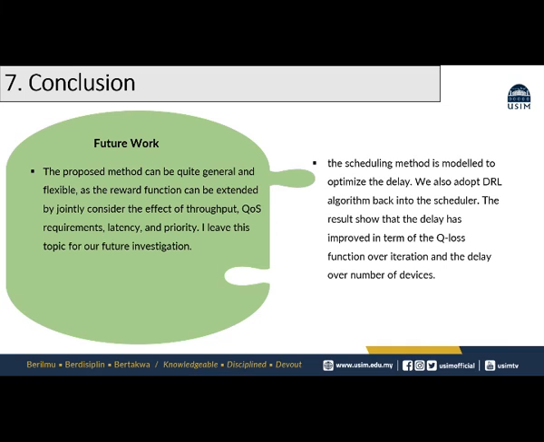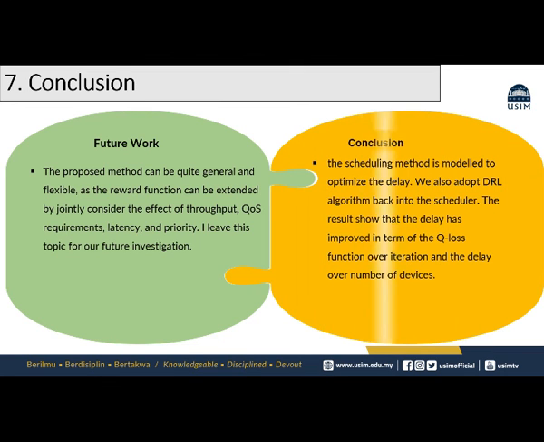For future work, the proposed method can be quite general and flexible, as the reward function can be extended by jointly considering the effect of throughput, QoS requirements, latency, and parity. I leave this topic for future investigation. Next, the conclusion from this paper is that the scheduling method is modeled to optimize the delay. We also adopt the DRL algorithm into the scheduler. The results show that the delay has improved in terms of the Q loss function over iterations and the delay over the number of devices.